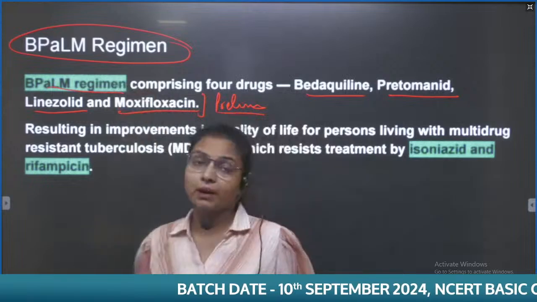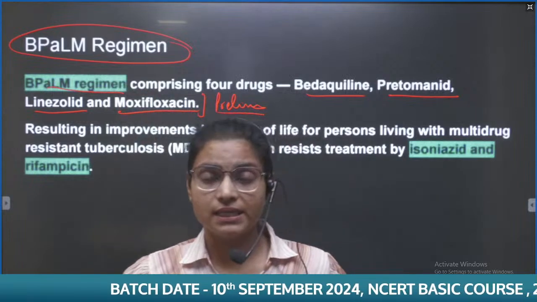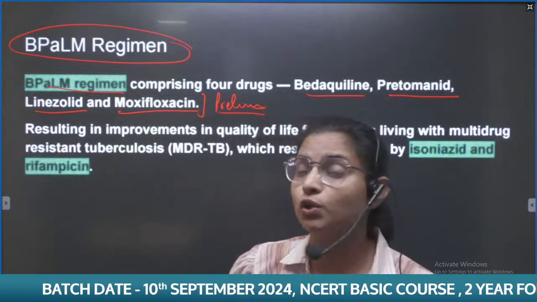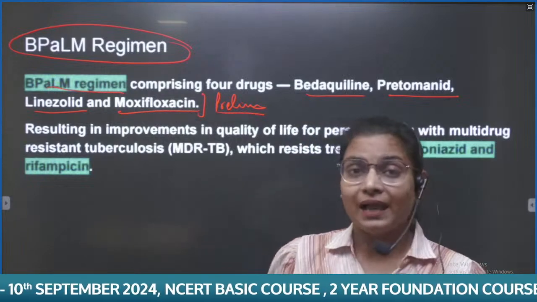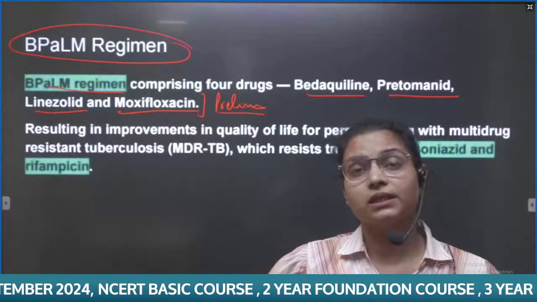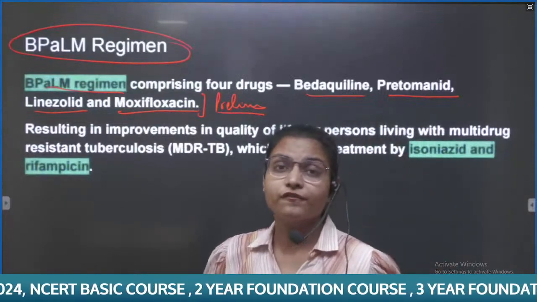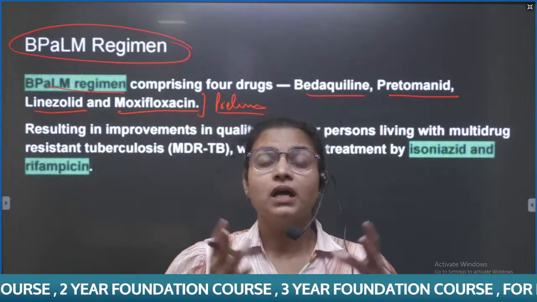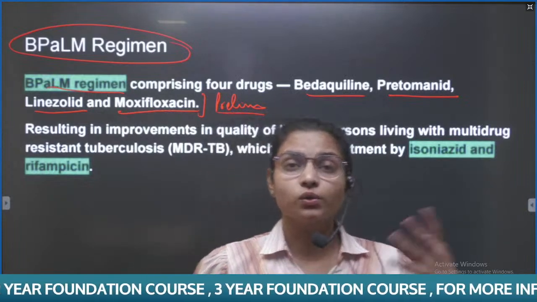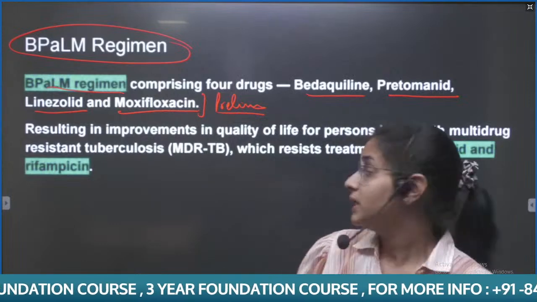Also remember that TB is a bacterial disease, caused by the bacterium Mycobacterium tuberculosis. Symptoms of TB include a long persistent cough, joint pain, and fever.